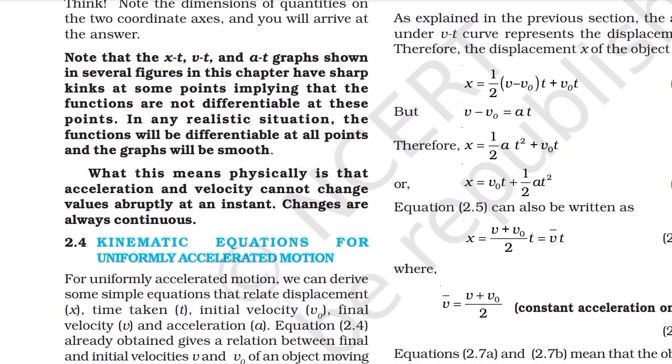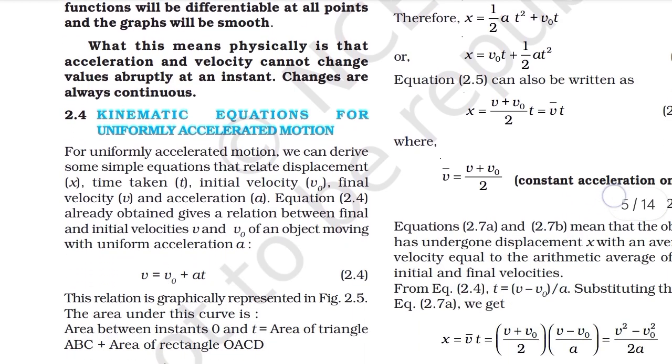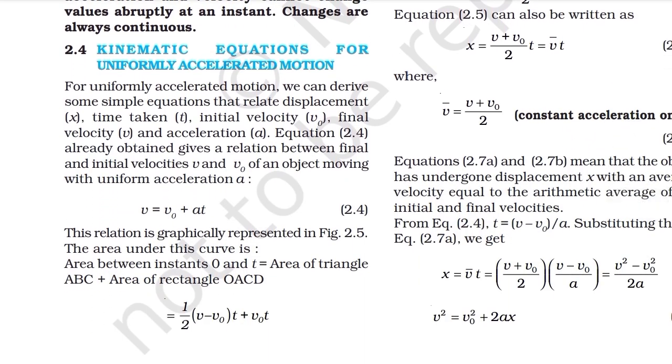Note that the x-t, v-t and a-t graphs shown in several figures in this chapter have sharp kinks at some points, implying that the functions are not differentiable at these points. In any realistic situation, the functions will be differentiable at all points and the graphs will be smooth. What this means physically is that acceleration and velocity cannot change values abruptly at an instant. Changes are always continuous.